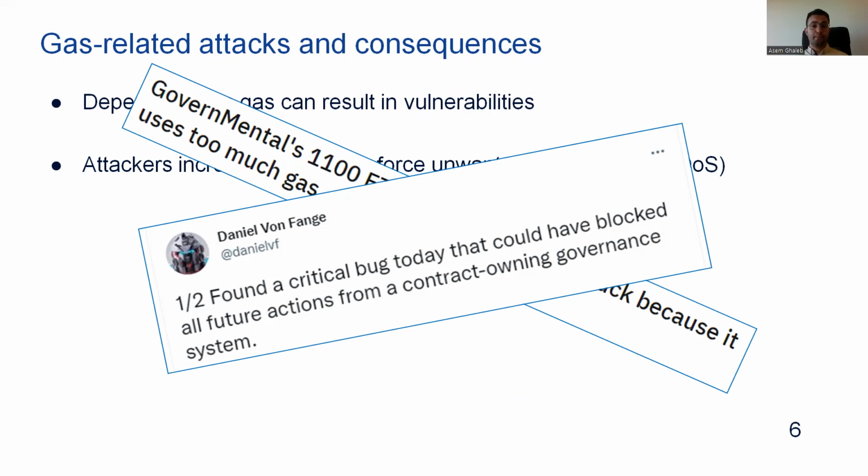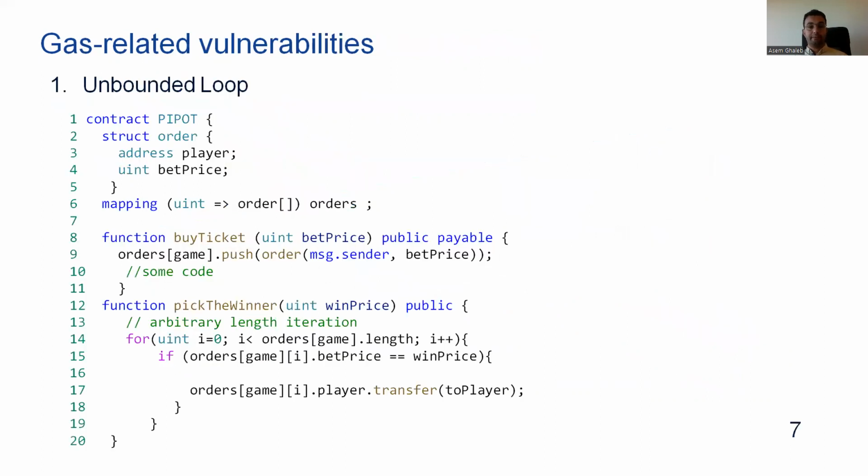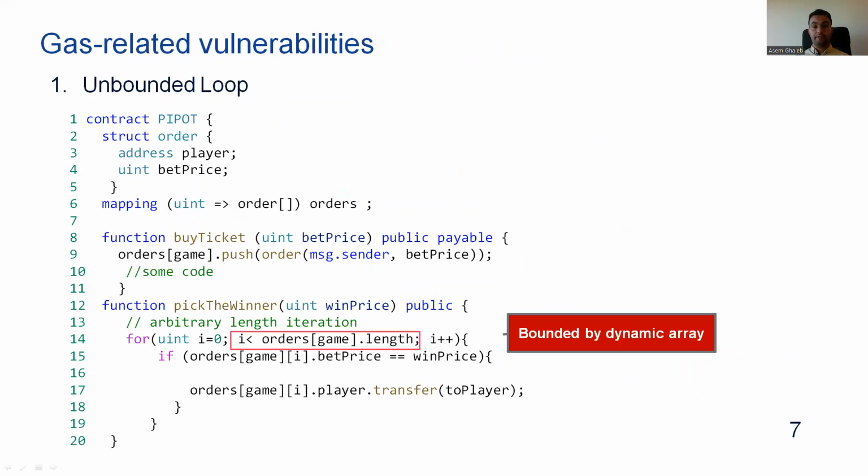So to address this problem, the purpose of our work is to enable developers, security auditors, and smart contract users to discover gas-related vulnerabilities in smart contracts. Let's see examples of the gas-related vulnerabilities that can exist in smart contracts and that we are targeting in our work. For example, in this contract, this for loop is bounded by a dynamic array. So if attackers can control the size of this array, they will be able to force the execution of the pick winner function to exceed the block gas limit and then perform a denial of service attack on this contract.